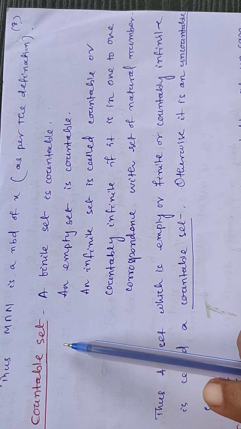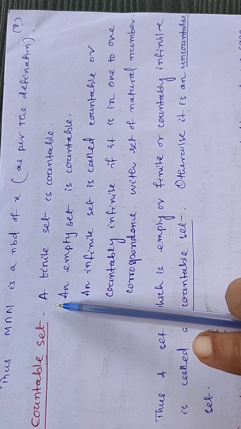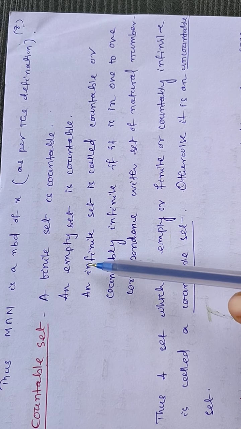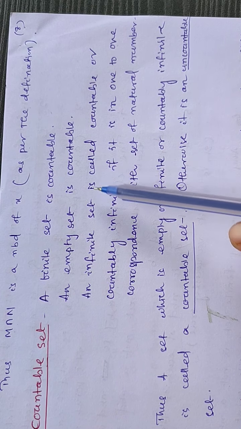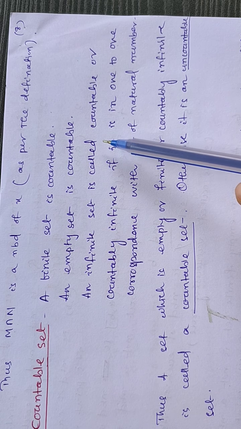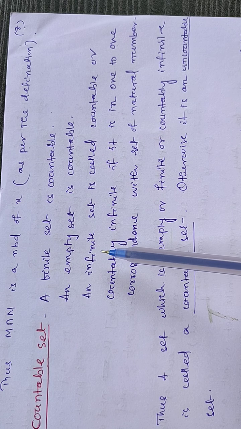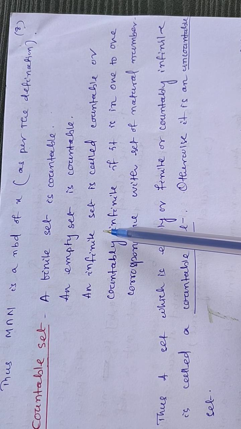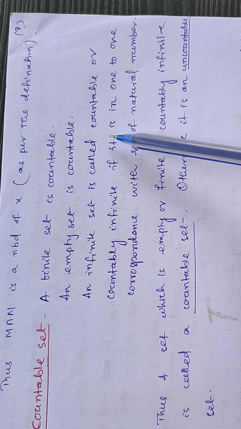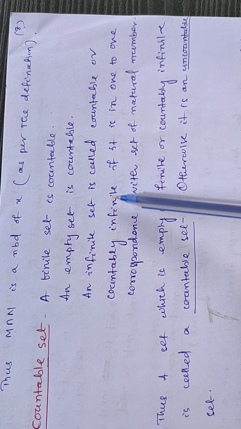What is a countable set? A finite set is countable. An empty set is countable. An infinite set is also countable. An infinite set is also called countable. When is it called countable?